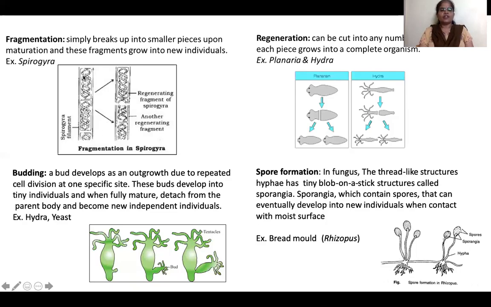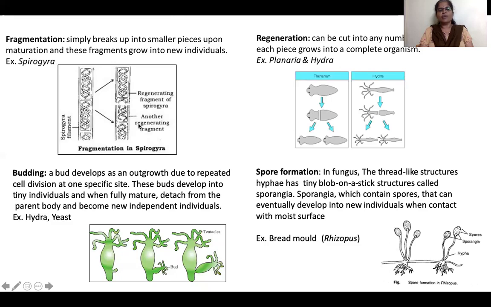This is a Spirogyra filament. If, due to unfavorable conditions, it breaks, it becomes fragmented. And when fragmentation happens, this Spirogyra will never die. Each fragment will develop into a new Spirogyra, and so we will have two offspring, two new individuals.